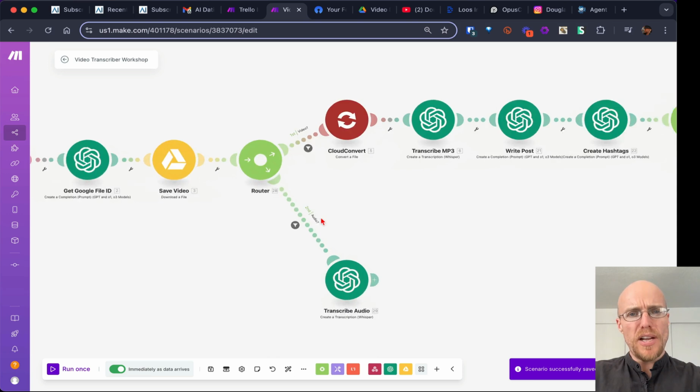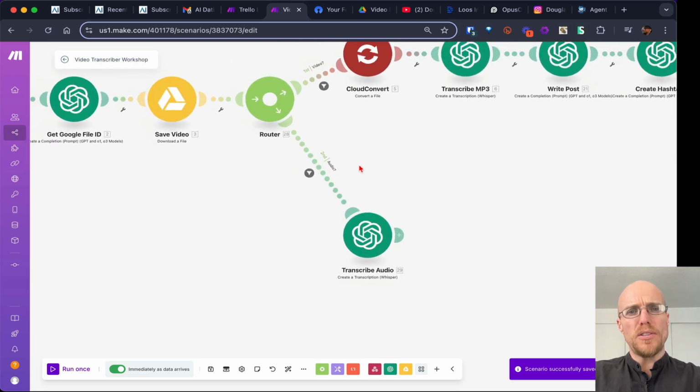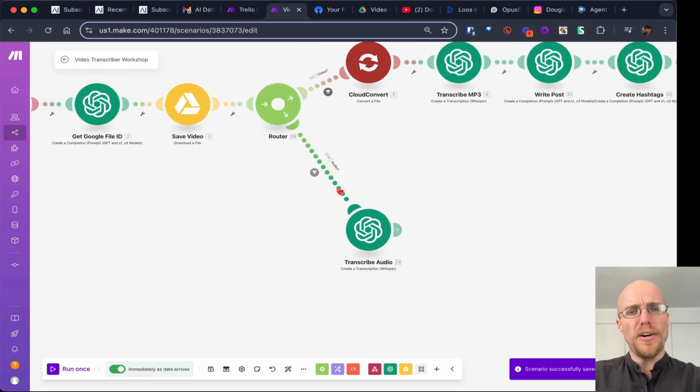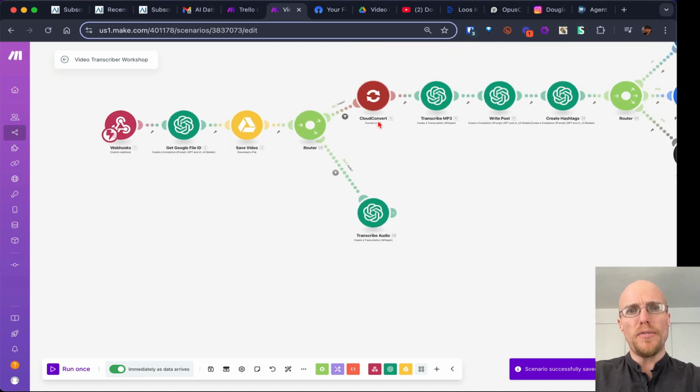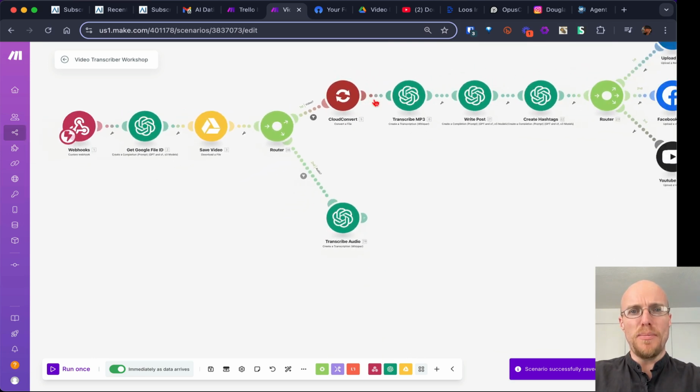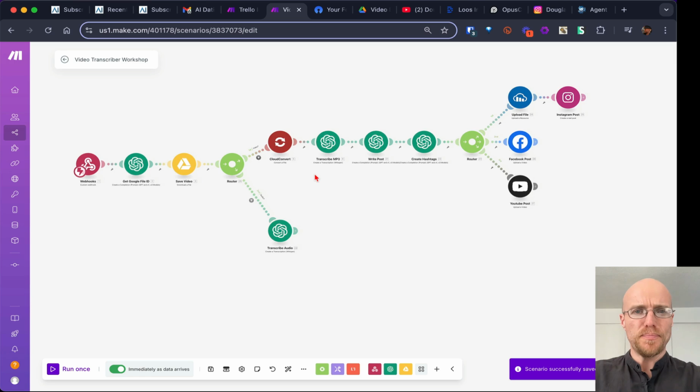What's this other little branch down here? This is just an experiment to show you that if it's an audio-only file, like just an MP3, it can skip out this conversion format. But this is a really cool thing to learn because CloudConvert, oh my gosh, I love them. They give you 10 conversions a day for free.